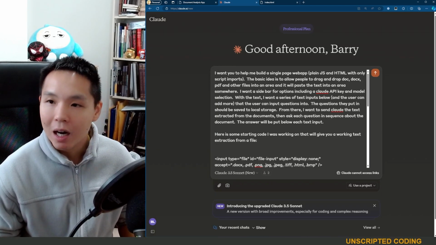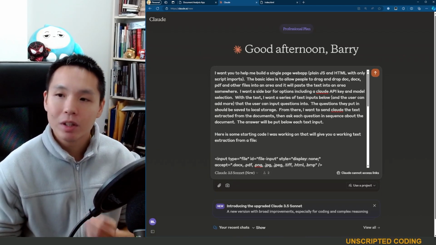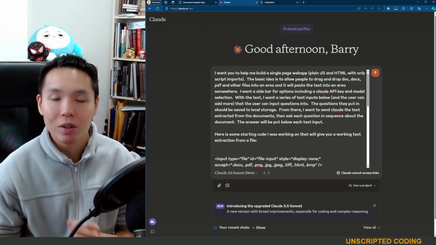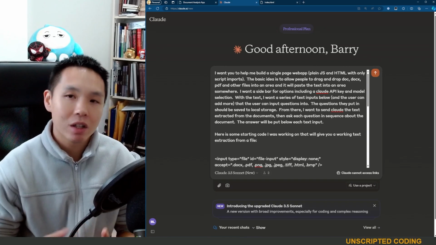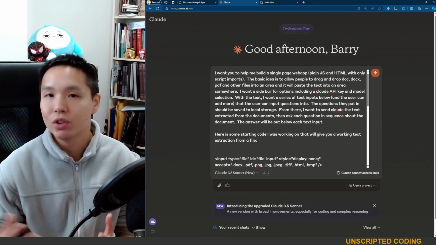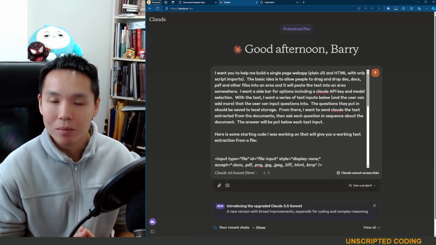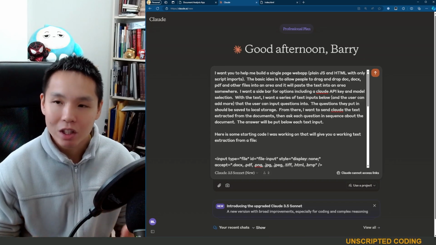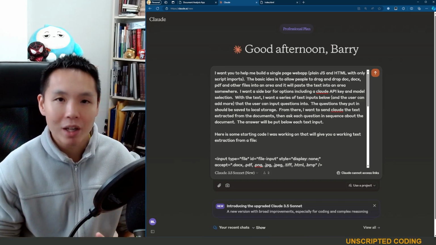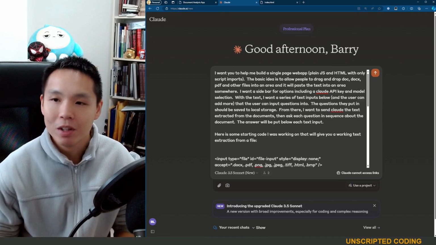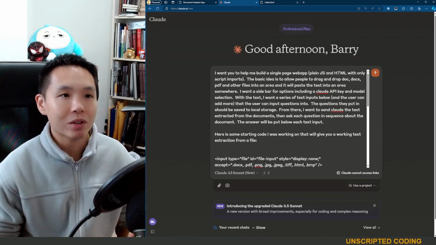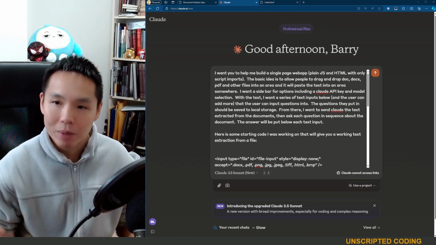app. I'm asking for it to build it in plain JavaScript and HTML, which means that it's not going to go off the rails and try and use React or some other framework. I just want it plain and simple, one HTML file. I'm asking for something really simple here. Of course, as you build out the tool, it's going to get bigger and bigger and bigger.